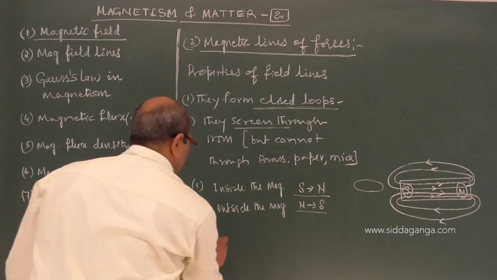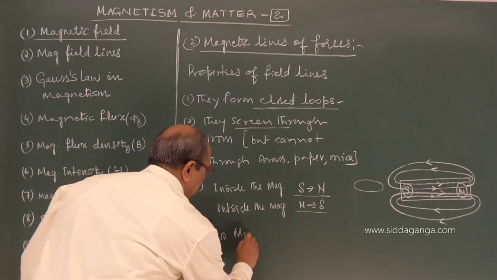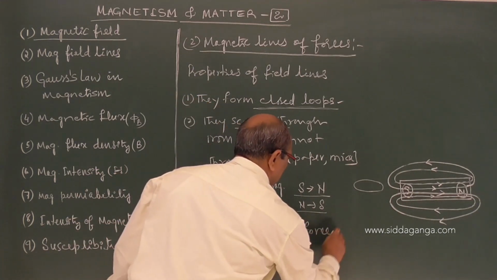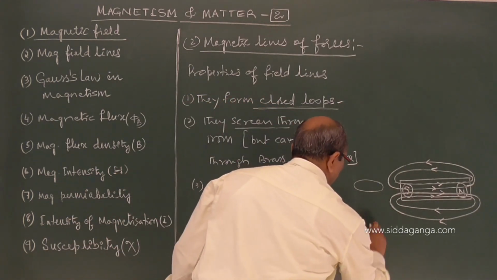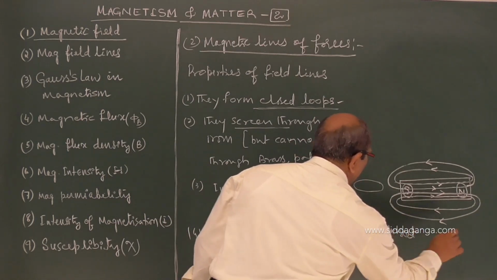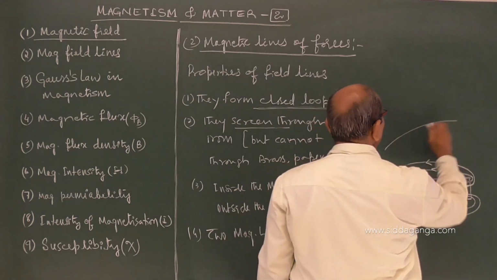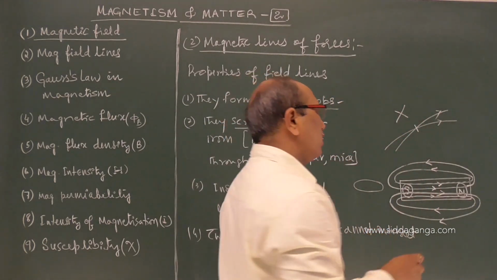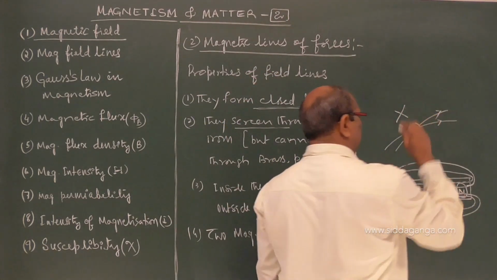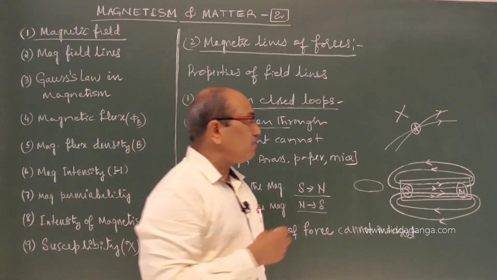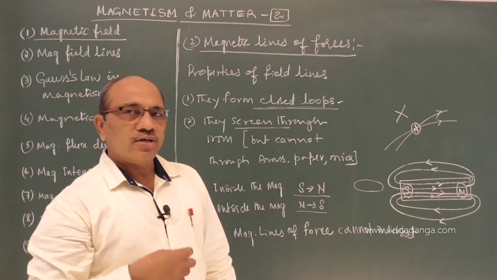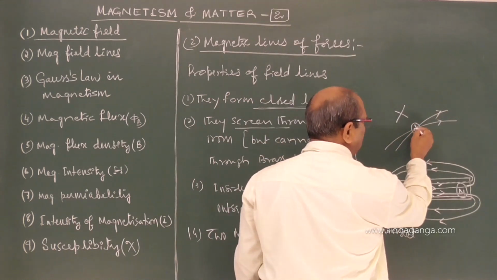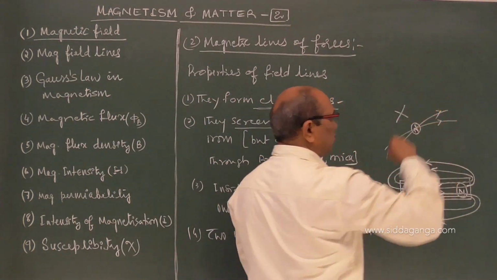Magnetic lines of forces also cannot intersect, however close they may be. You cannot imagine two magnetic lines of forces intersecting; it is not possible. Why? If you place the north pole at this point, as per the definition, field lines are the imaginary lines drawn along which the north pole tends to move. Suppose I place the north pole here; simultaneously it cannot travel in two different directions.